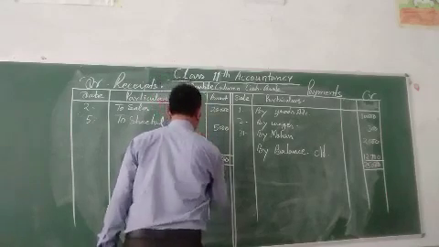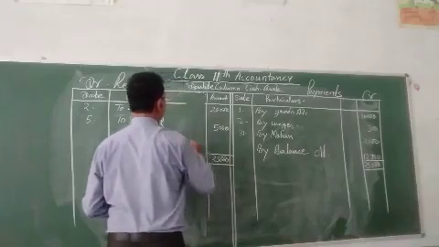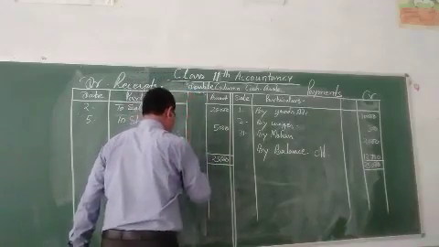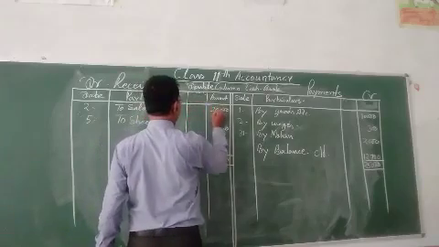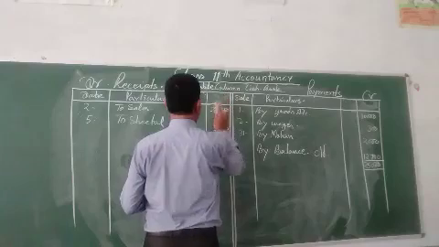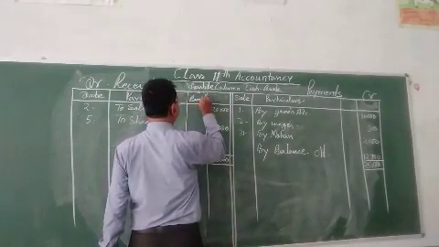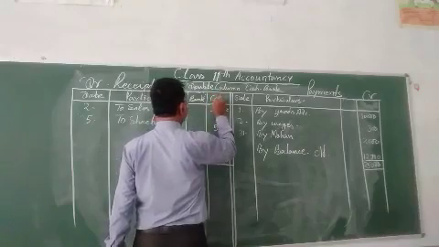Now, my dear children, you have drawn the line. The bank column. This one is the bank and also cash.